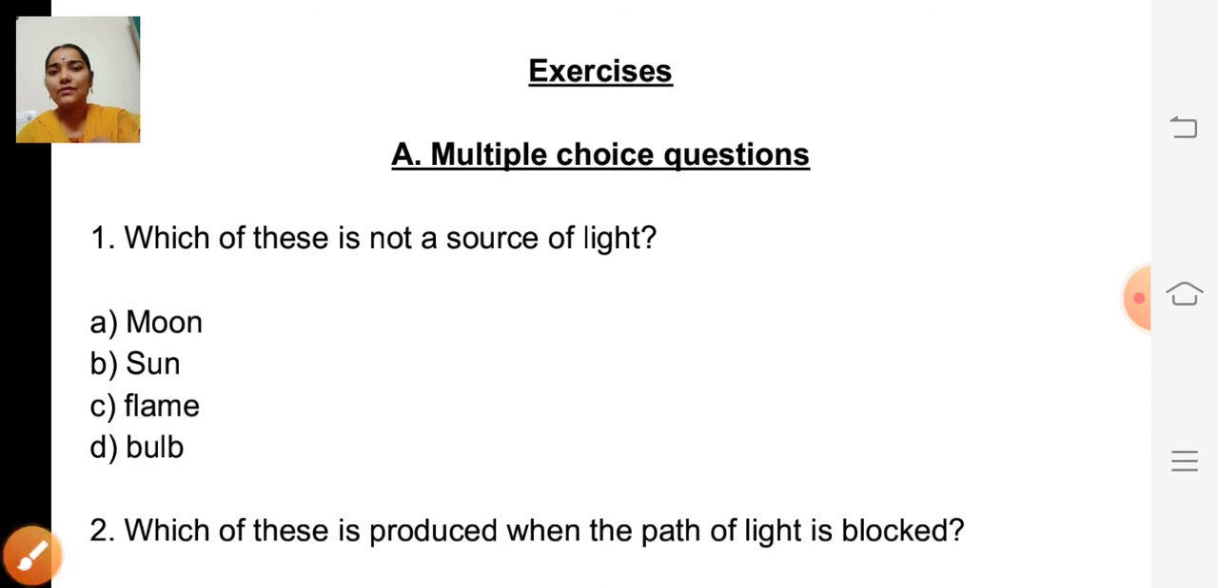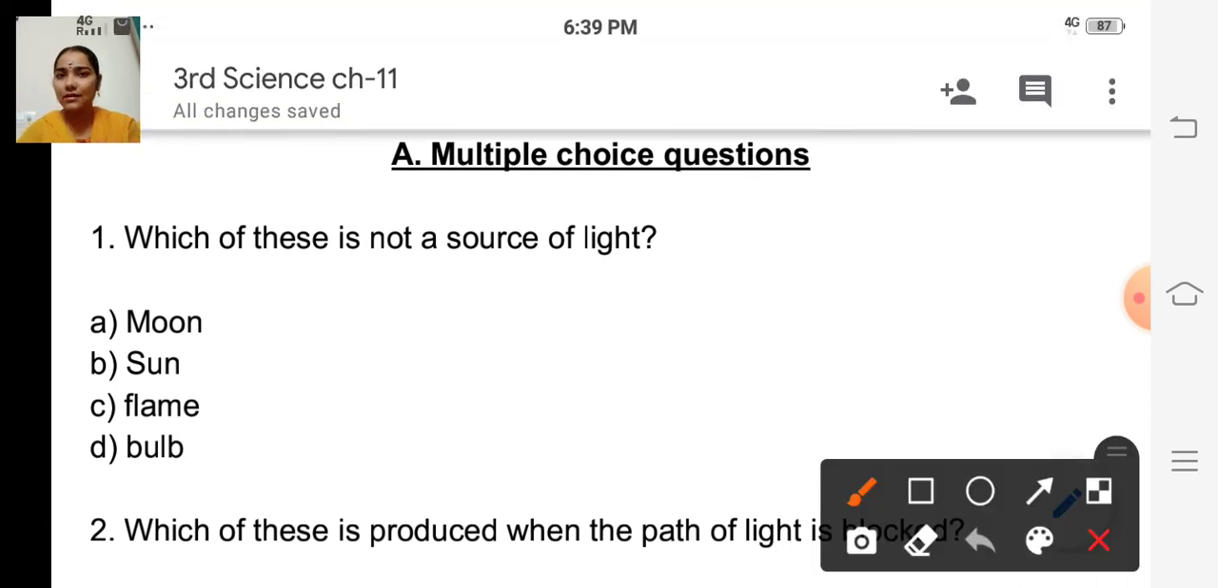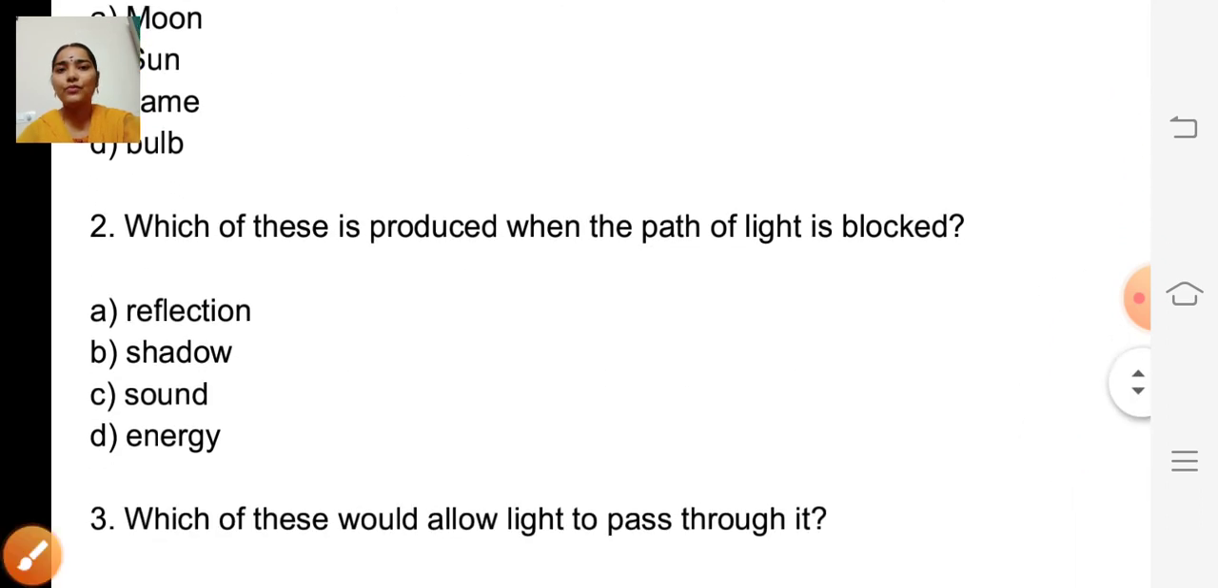So sun, we get light from sun, isn't it? And we get light from flames, bulbs. What about moon? Moon gets light from sun. So it is not a source of light. So the correct answer is moon. Okay. Correct answer is moon.